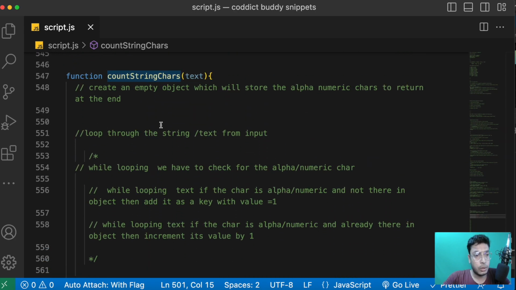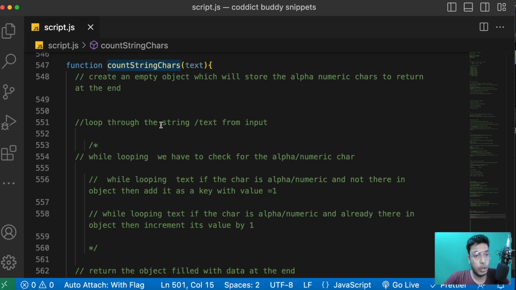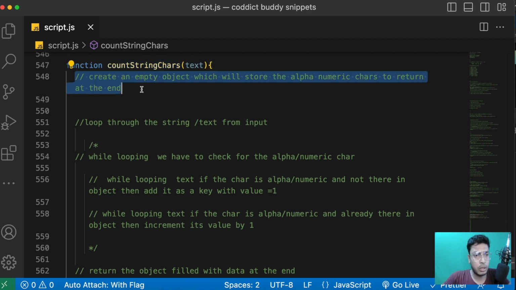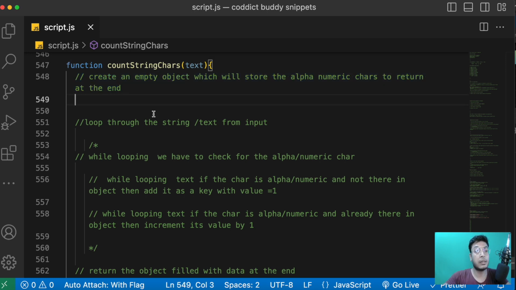So let's solve it step by step. I've already written down all these steps. These are not thorough steps, and if you define thorough steps, that's well and good. That will help you a lot to solve the problem. I have written down some comments on how we can solve it. So here, this is the easiest one: you just have to create a variable or an object, an empty object, which will store the numeric values.